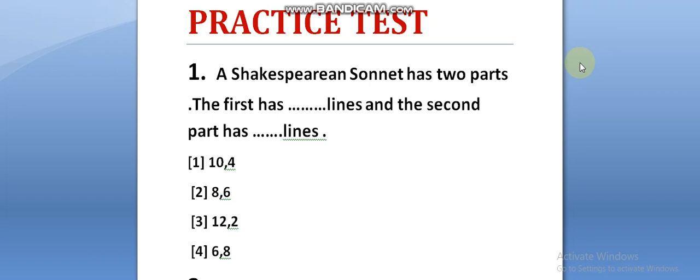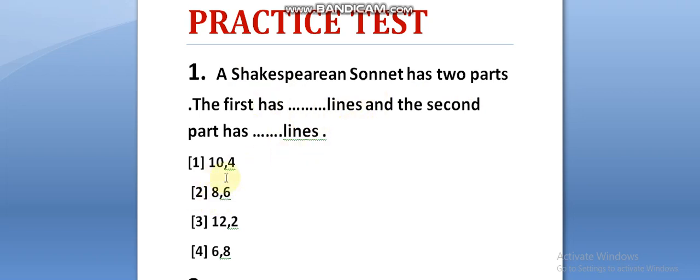Let us start. First one is, a Shakespearean sonnet has two parts. The first part has dash lines and the second part has dash lines. We know that the Shakespearean sonnet has two parts. The first part has how many lines, and the second part has how many lines?